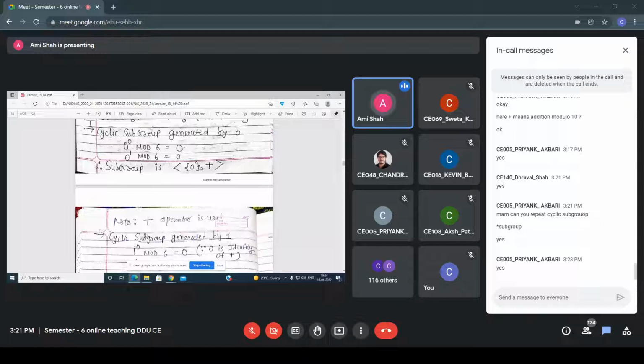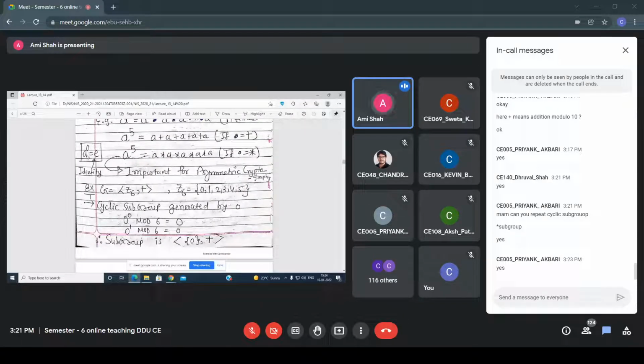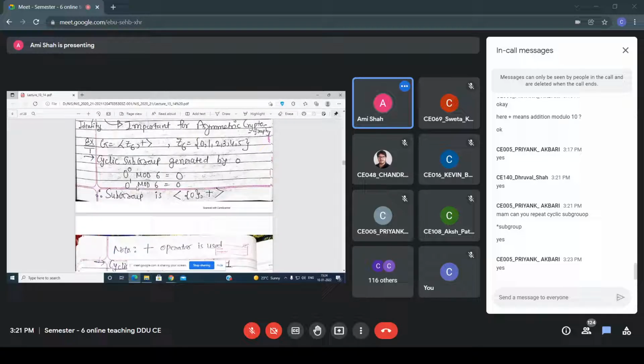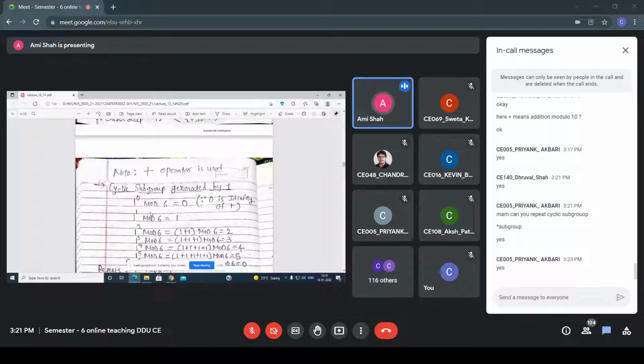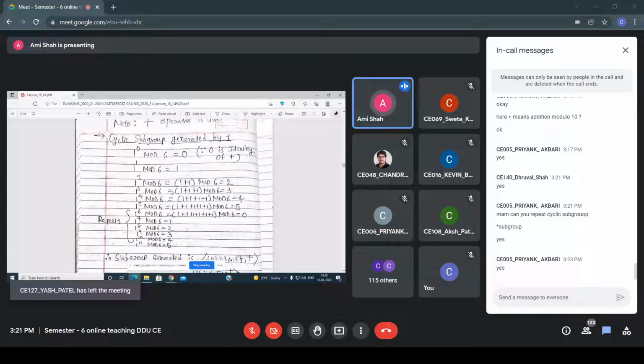Now you have to find the cyclic subgroup generated by 1. So similarly you have to take the power. So 1 raised to 0 mod 6. Now I told you that 1 raised to 0 means the answer is 0. Similarly, 1 raised to 1 means 1, 1 mod 6 is 1. Now 1 power 2: if it's a plus operation, then what you have to perform? 1 plus 1. So 1 plus 1 mod 6 gives you 2. 1 cube mod 6 means you have to perform the addition of 1 three times. So you get 3. Here 4. 1 raised to 5 means you are getting 5. 1 raised to 6 mod 6, then you are getting 0.